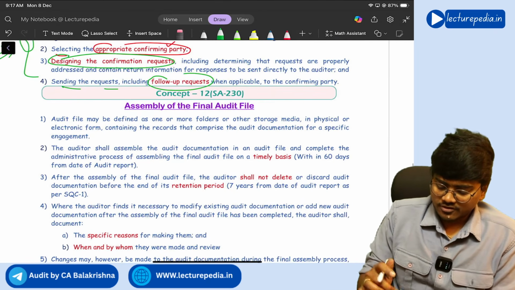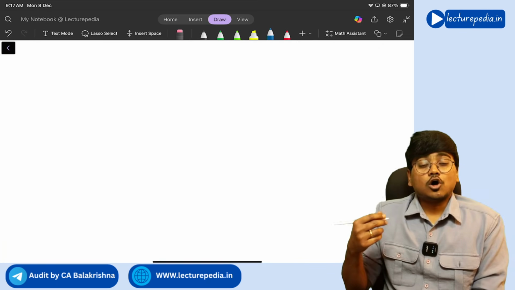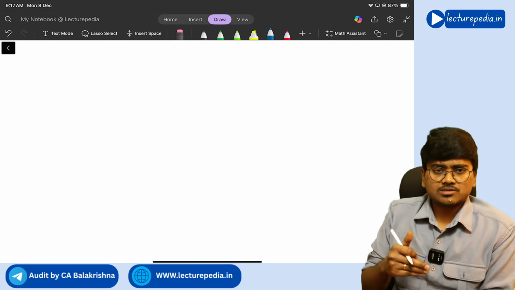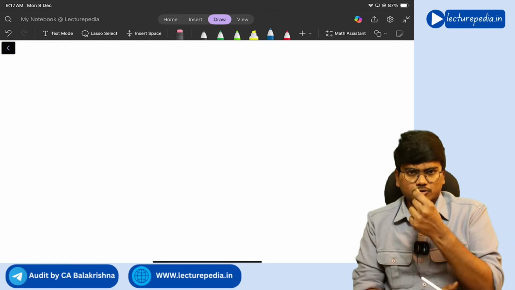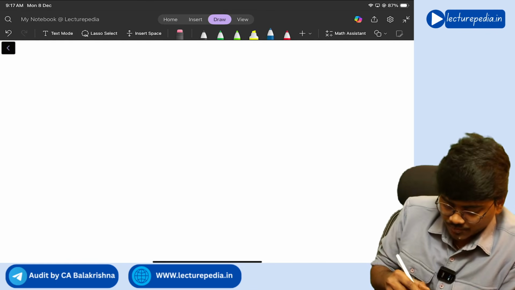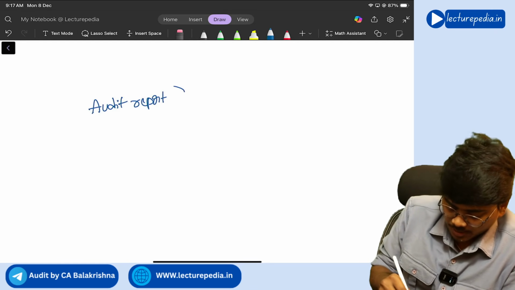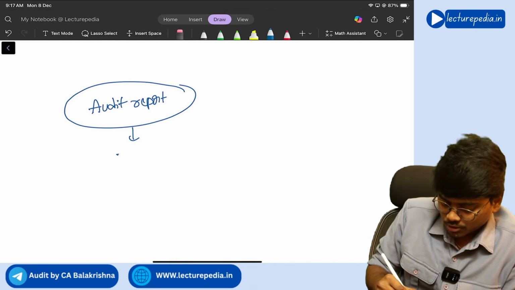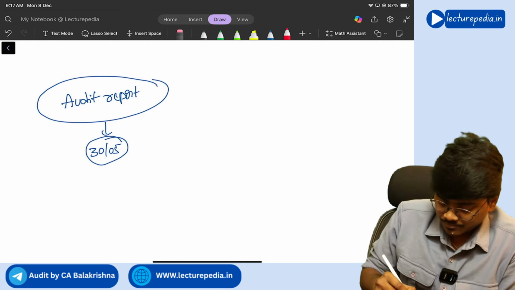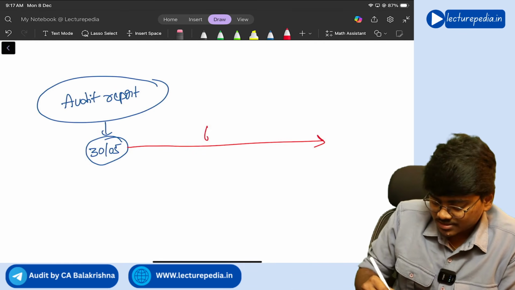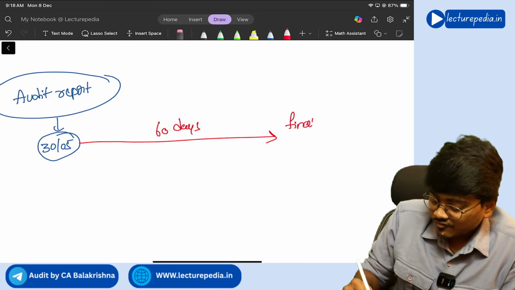Next, assembly of final audit file, concept number 12. See, once you have given the audit report, basically this discussion is made in SA 230, audit documentation. This concept that we are discussing is from audit documentation. Now, once you have given the audit report, let's say you have given the audit report on 30th May, from here, within 60 days you have to finalize